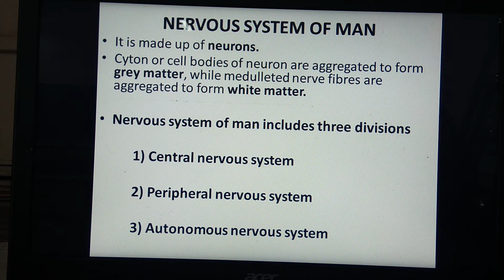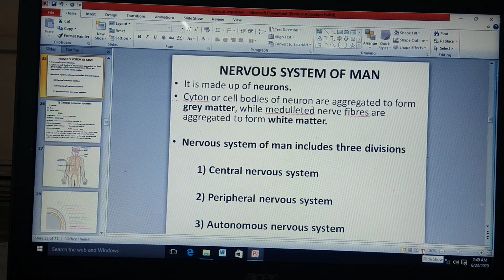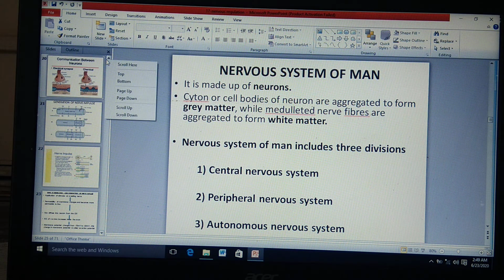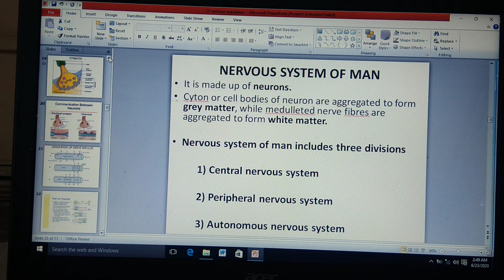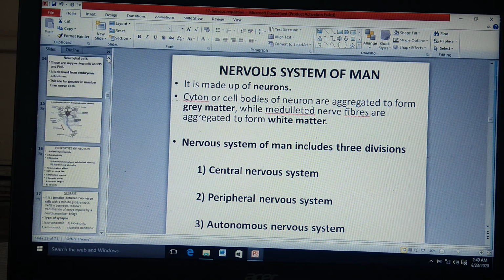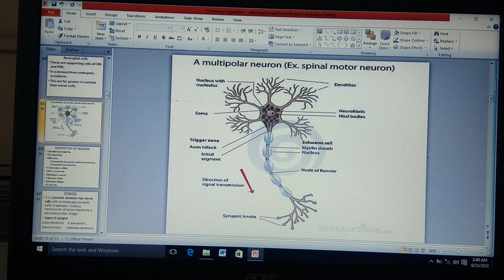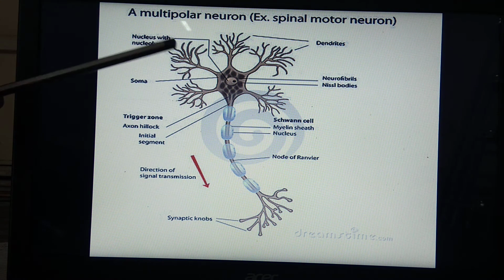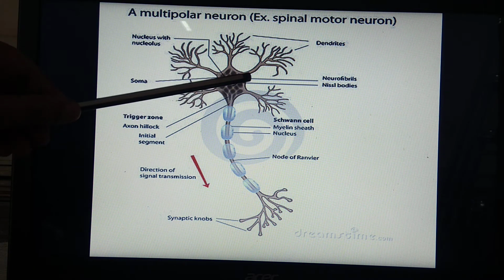We'll see the diagram of neuron once again so that the ideas will be clear for you. See, this is the diagram for neuron. You can see that this is the cell body called cyton.